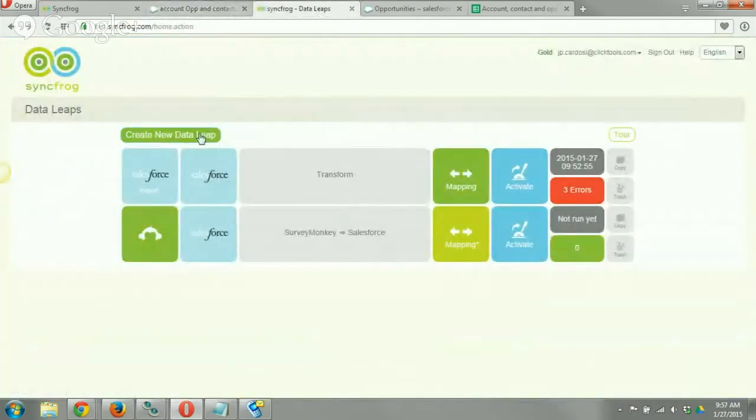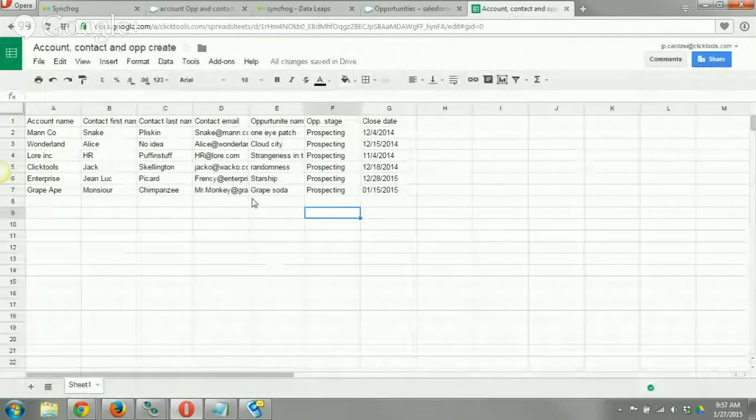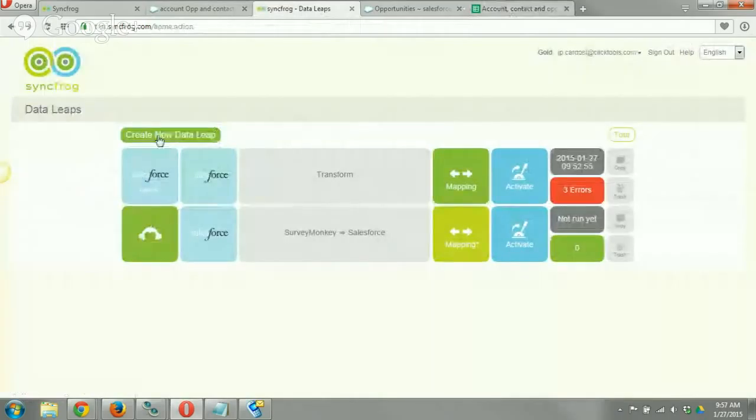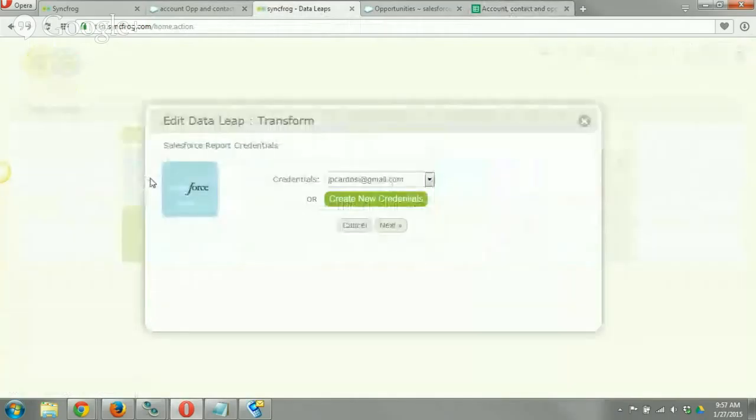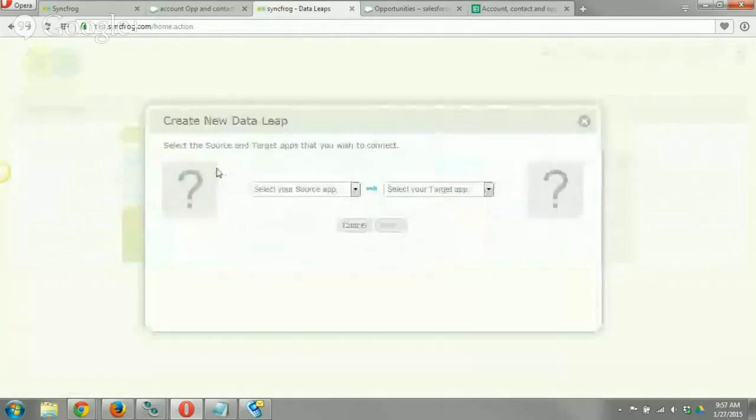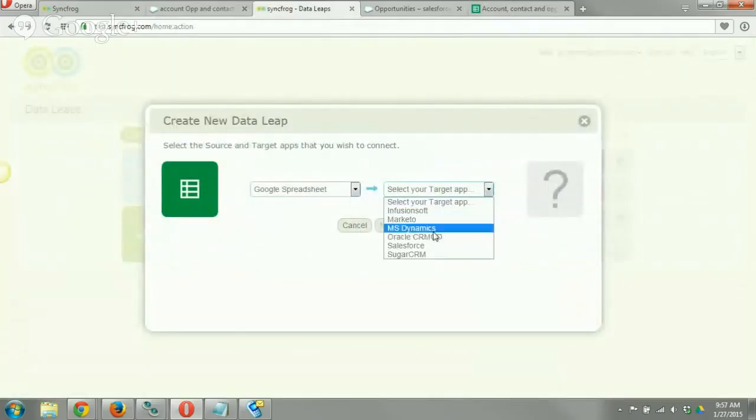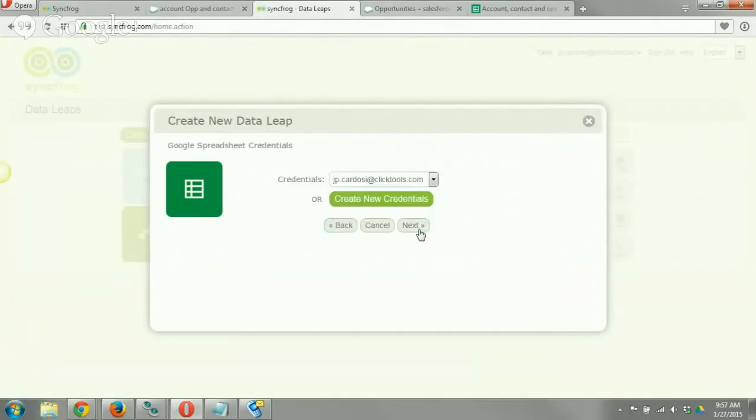So the other way we can actually do it is with a Google Sheet as our source. If we just do the same exact data leap, and this time we'll say Google Spreadsheet to Salesforce. It's going to be much the similar thing. You just put your credentials in here. And I have one that's called Account Op and Create. And do you want to run incremental, which is any new rows or all rows? We're going to do incremental today.